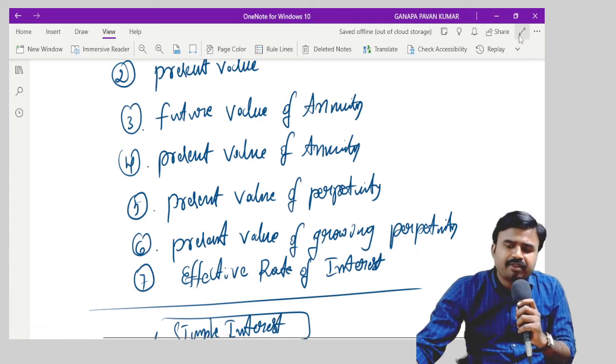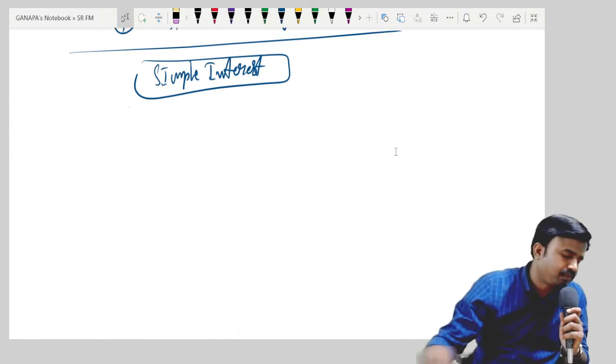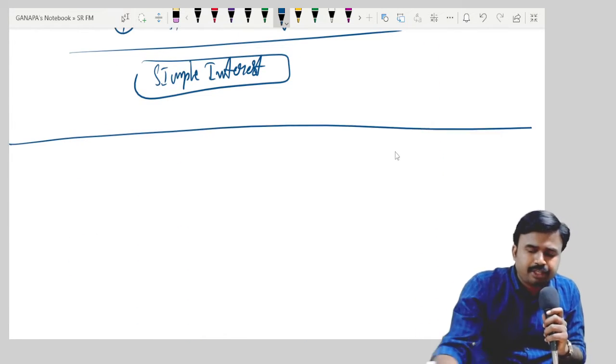Okay. Let me start with the first area. Compound interest and future value.